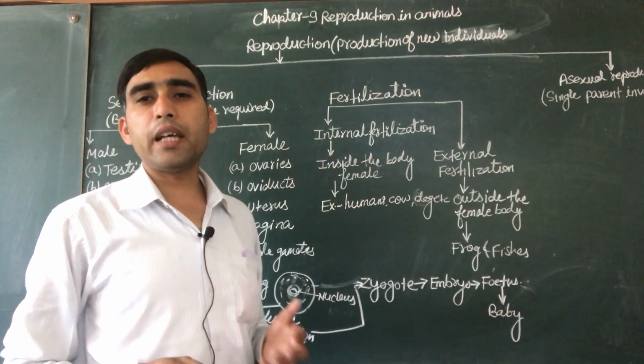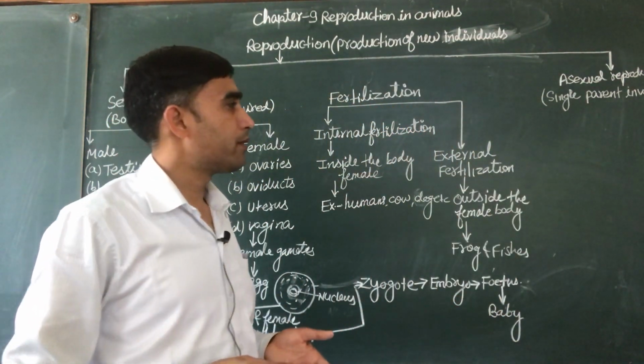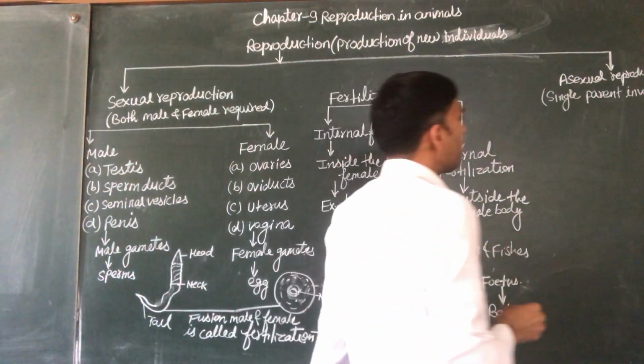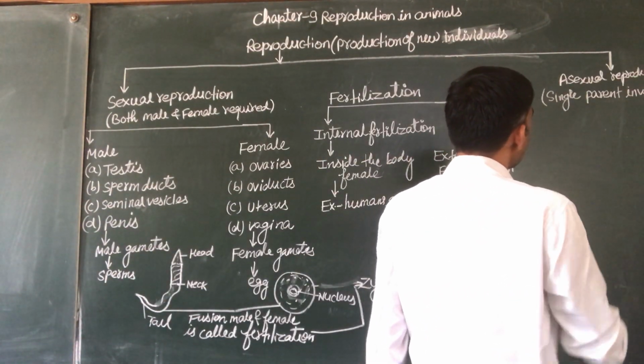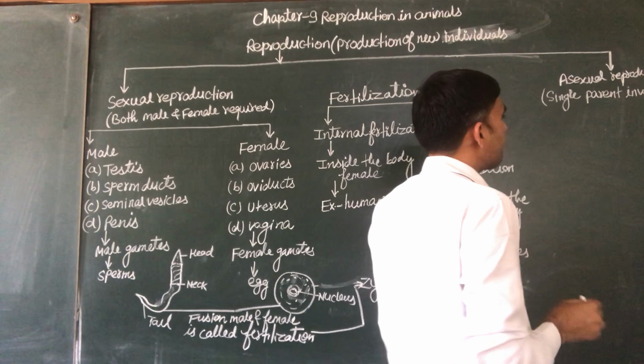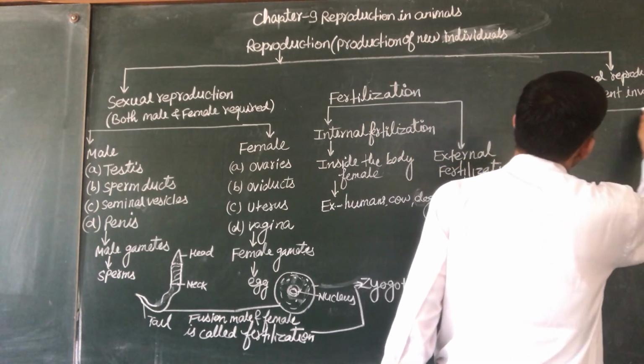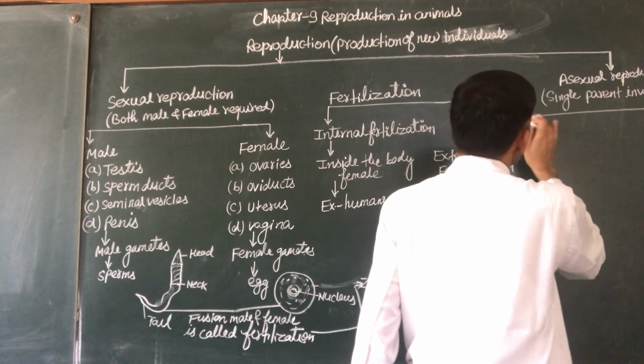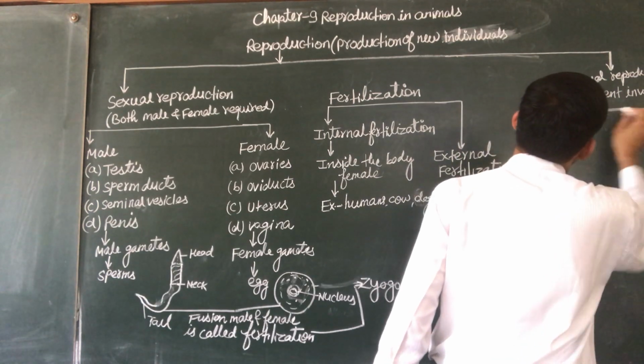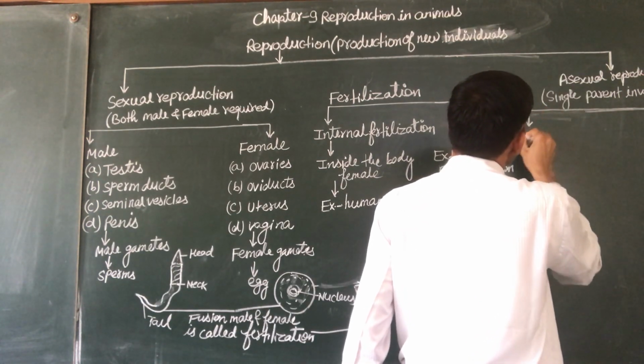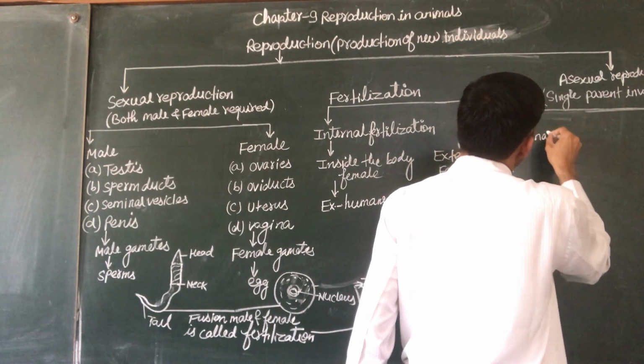In asexual reproduction, there are two modes in class 8. Number one is binary fission in amoeba, second is budding in hydra.